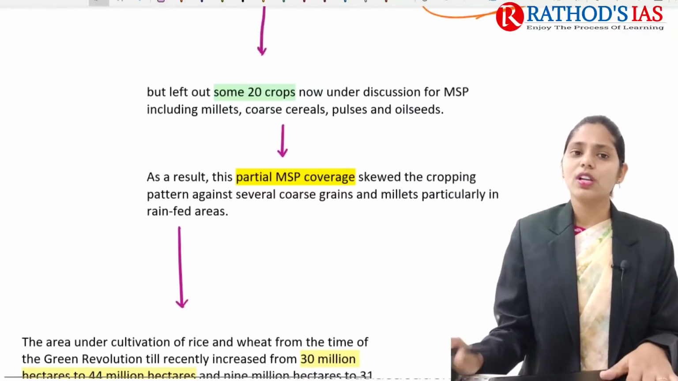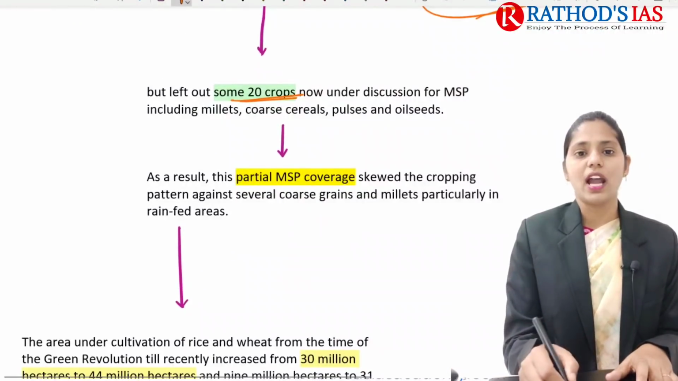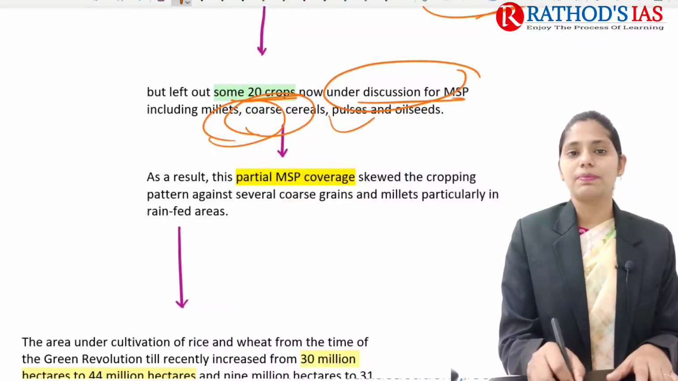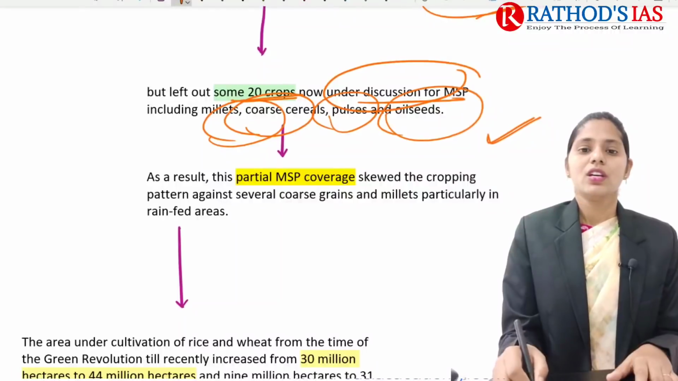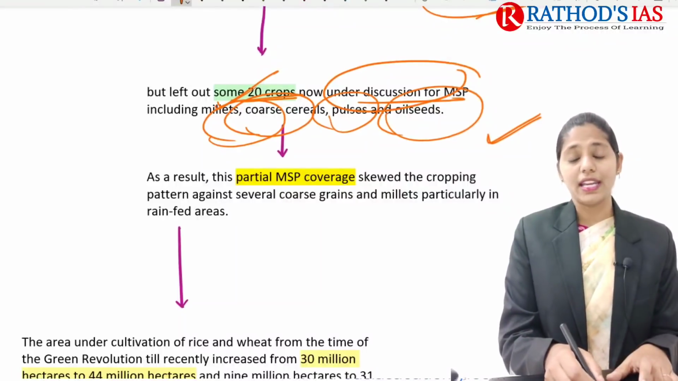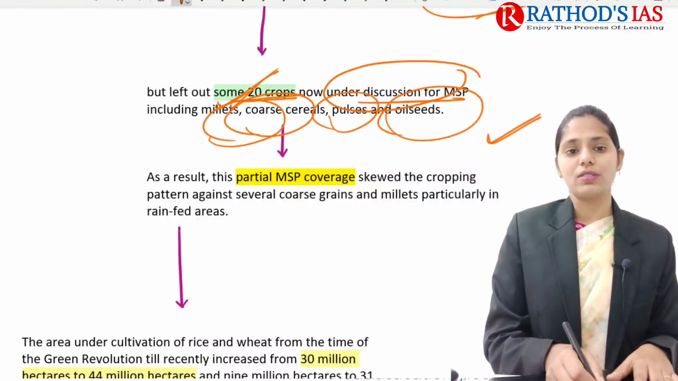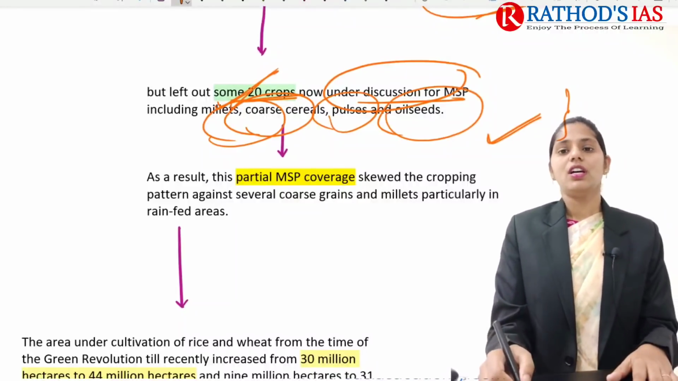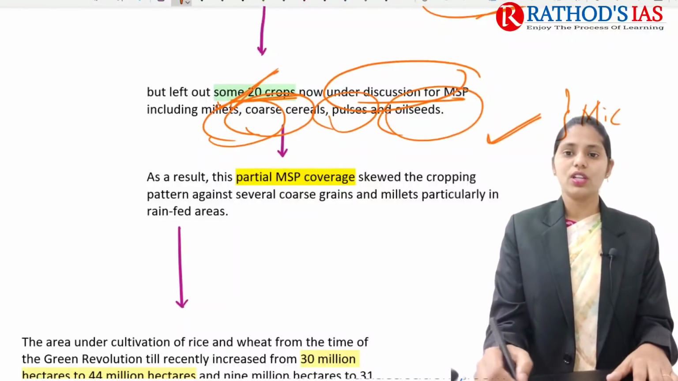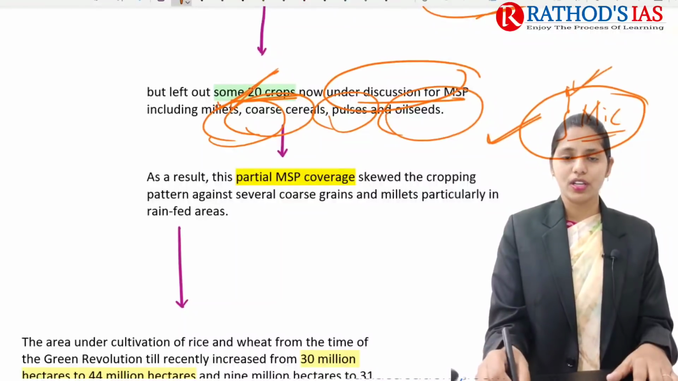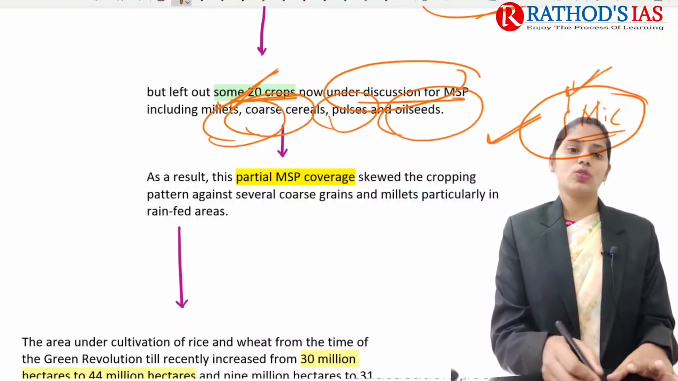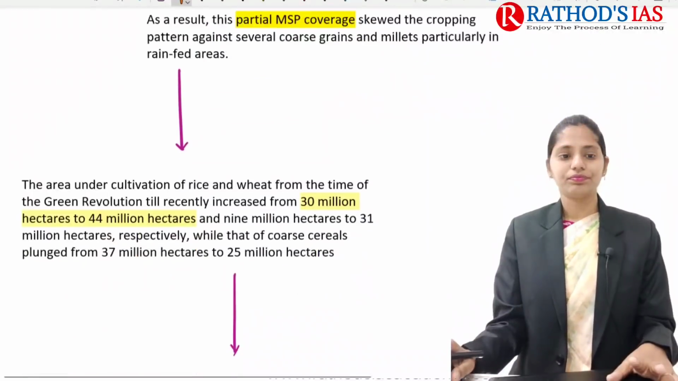But some 20 more crops are now under discussion for MSP, for example millets, coarse cereals, pulses as well as oil seeds. These millets are very important, and even this year's budget talks about millets. Millets are very helpful for micronutrients, and these micronutrients are very important for the proper functioning of our organs, tissues and cells. So this is one thing that we are missing.